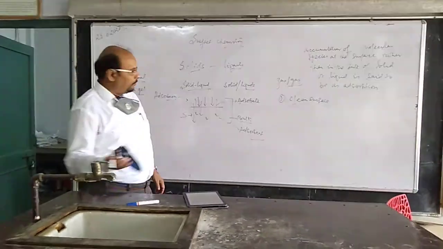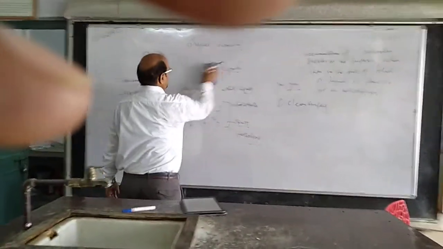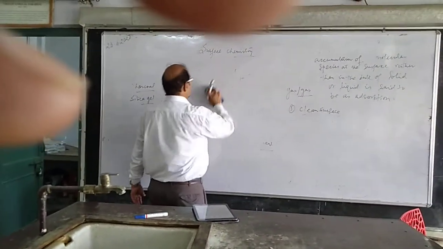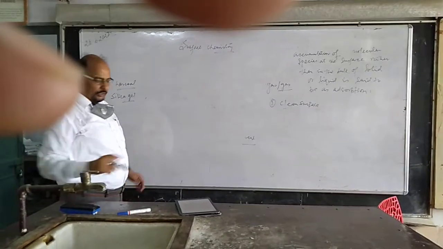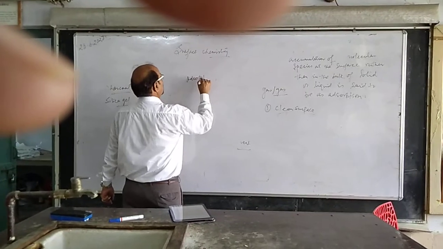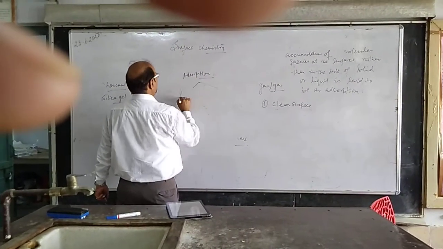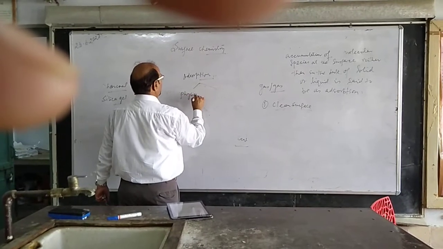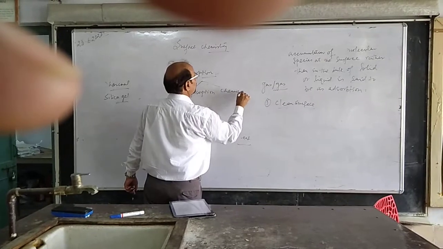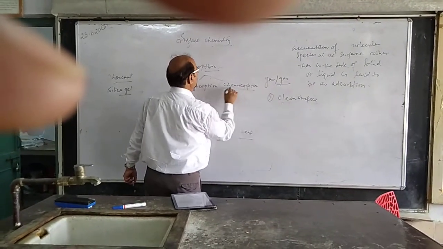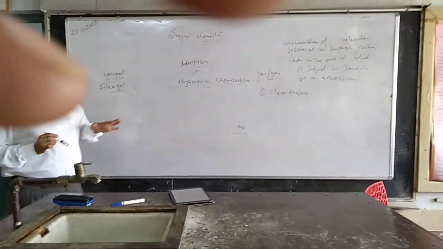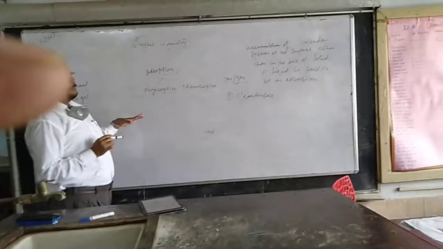Now the mechanism. Here we will talk about the mechanism of adsorption. How is adsorption taking place? What happens actually during the adsorption process? But before that, we should know that adsorption can be differentiated into two groups: physisorption and chemisorption. Right? Before knowing this, we should know the mechanism.